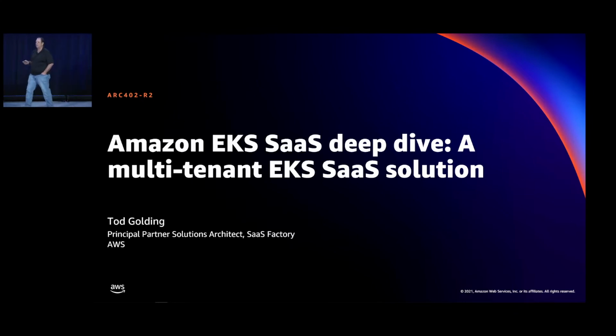Now, one really important point is this is a reference architecture. It is not meant to be the reference architecture, which means yes, this is an example of an implementation of SaaS on EKS, but there are lots of ways to build SaaS on EKS. Some of the things that are in this solution will probably be common to lots of the solutions. Some of the choices we made might look different when we build another reference architecture or a variation of this reference architecture. So don't take this as the absolute one and only way to build SaaS on EKS, but I think you'll get a lot out of what's here.